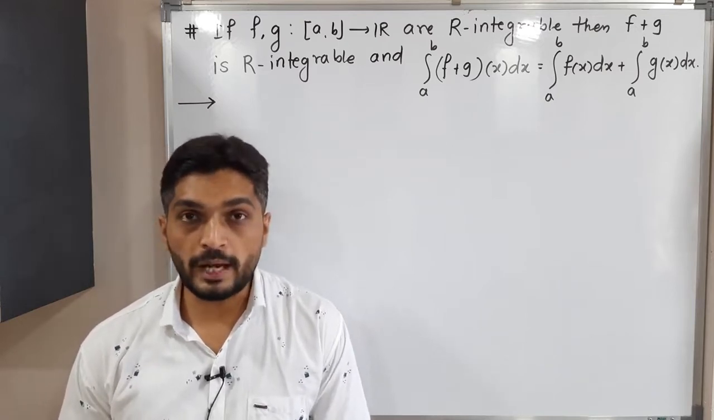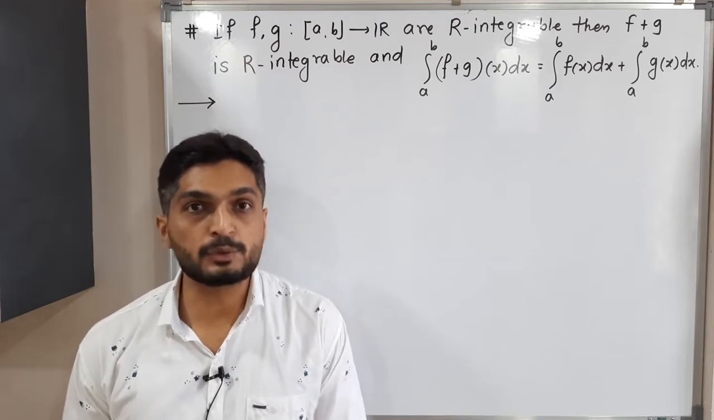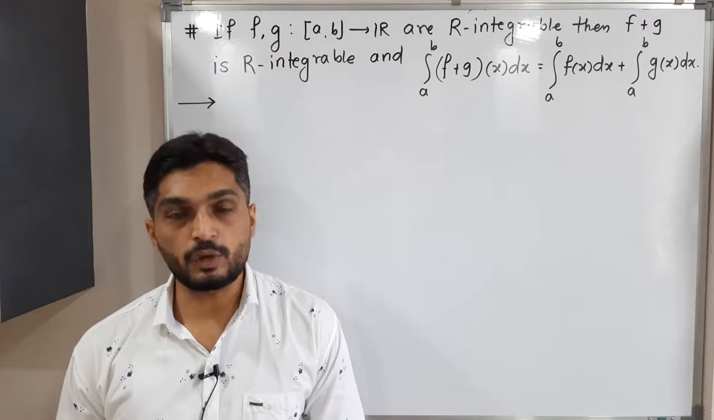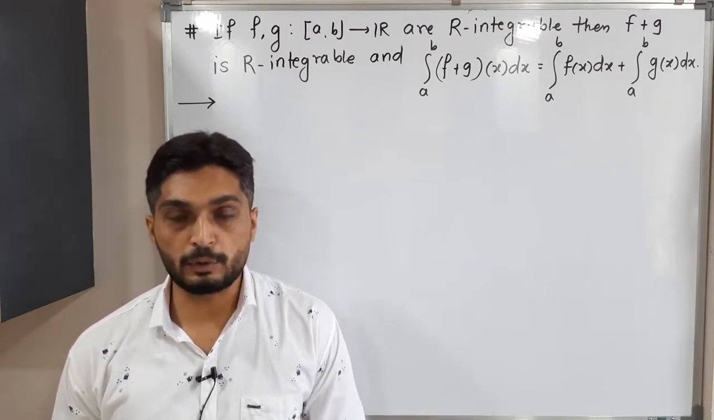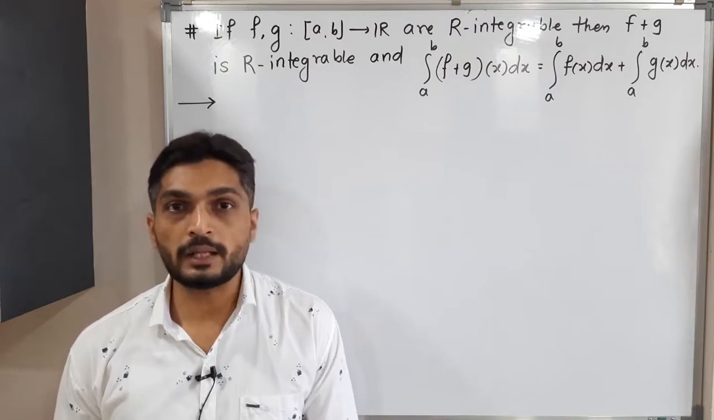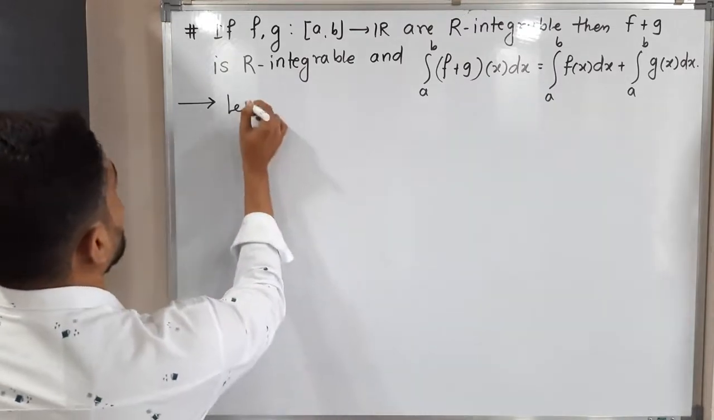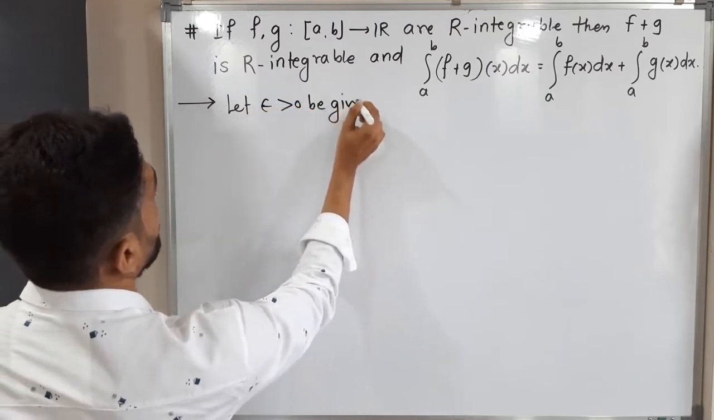Either we can prove that upper integral is equal to lower integral, and the second method is epsilon definition, or you can also call it Riemann criterion. So I am going to follow the second method to prove f plus g is Riemann integrable. For that we need to have one epsilon. Let epsilon greater than 0 be given.